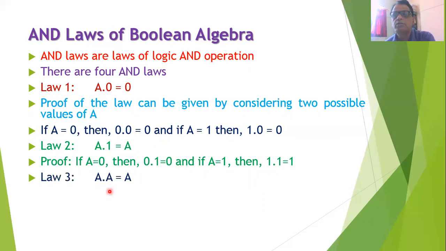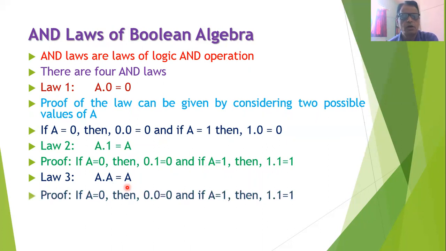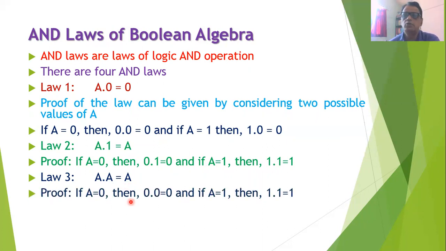The third AND law states that whenever the AND operation is performed on a variable with itself, the result is the variable itself. That is, A and A is equal to A. The proof of this law can also be given by considering the 2 possible values of A. If A is 0, then 0 into 0 is equal to 0. If A is 1, then 1 into 1 is equal to 1. Therefore, in both cases, we get the value of A.